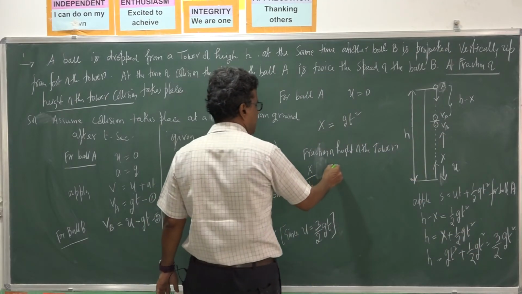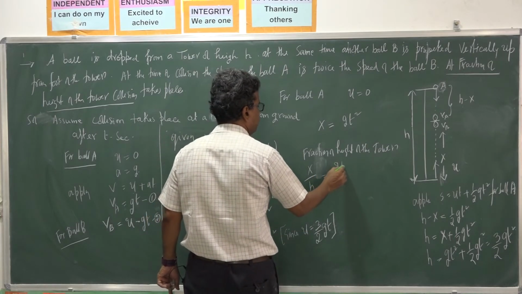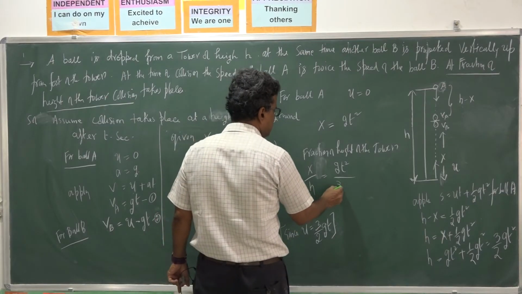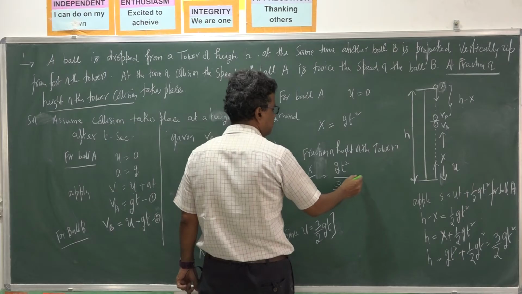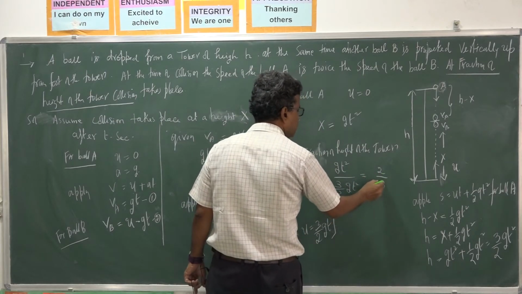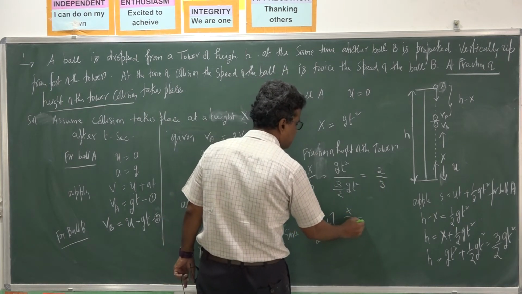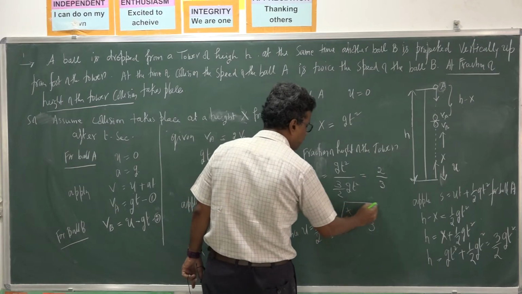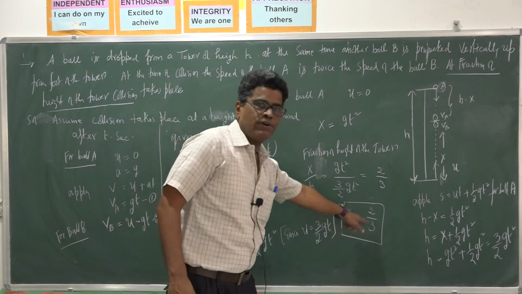So I am writing x is equal to gt square by, what is h? 3 by 2 gt square. gt square gets cancelled. So you will get 2 by 3. So this is the required answer. x by h is equal to 2 by 3. So this is the required answer for this question.